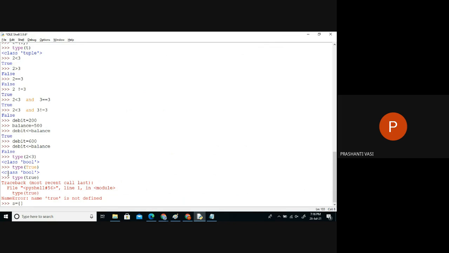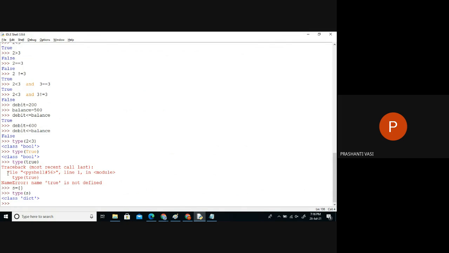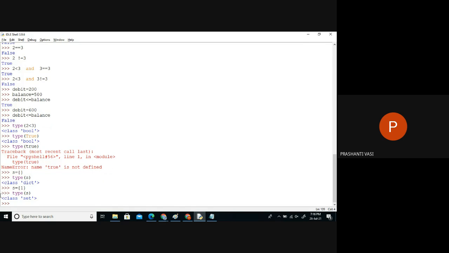Let us see one set item. Let me check the data type of S first. Here I'm not getting a set item. If you observe, it's giving the data type as dictionary, because a dictionary also uses curly braces. Whenever we just use curly braces, it takes it as a dictionary. So what we generally do is take a set with at least one data item, like this, and close it. See the data type of this: it's taken as the set data type.